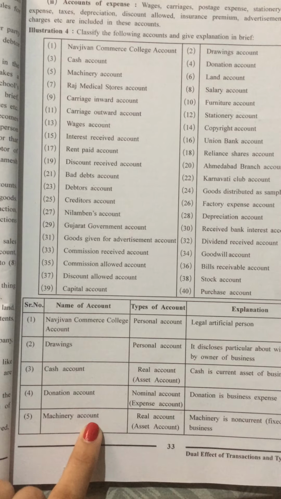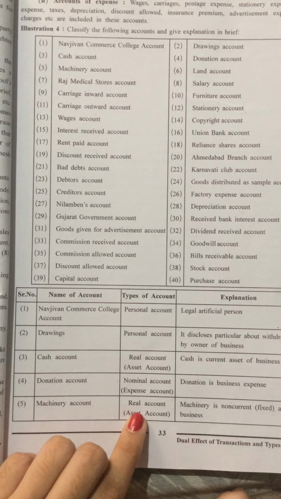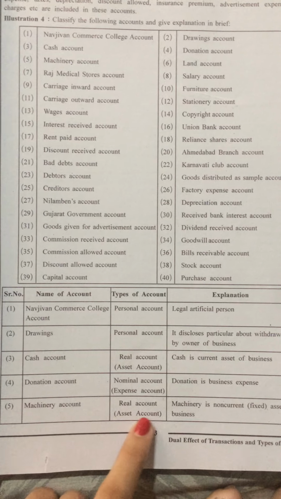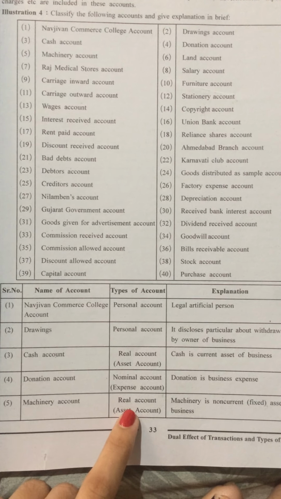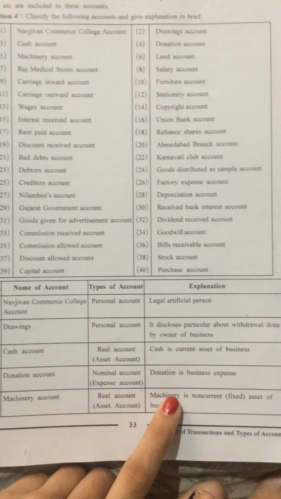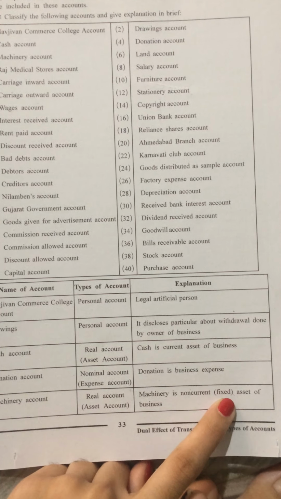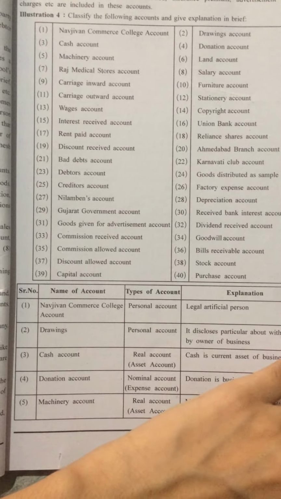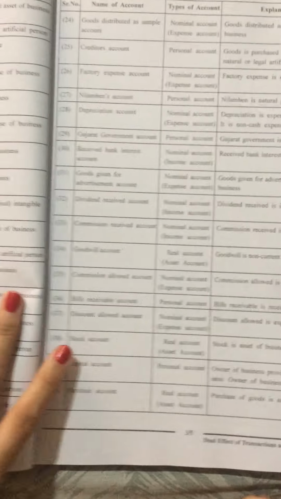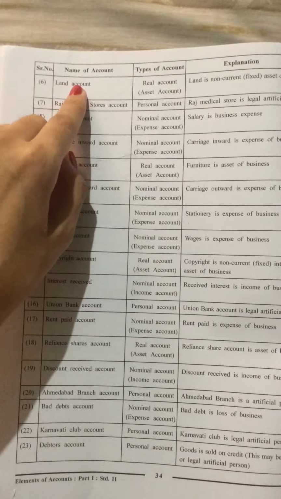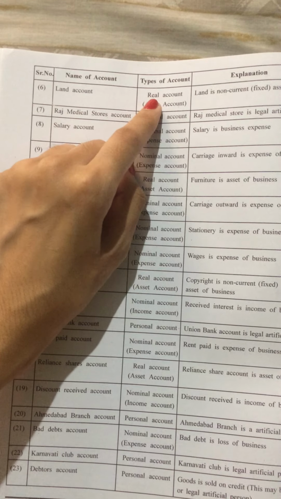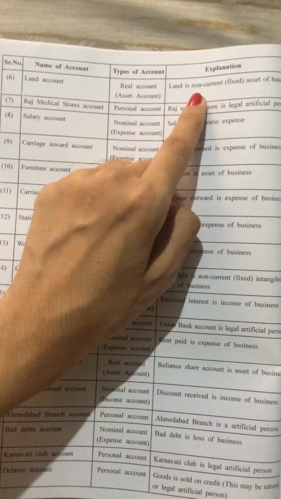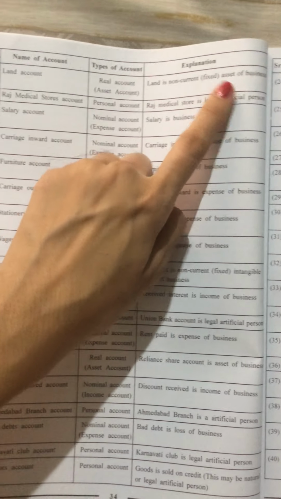Fifth is machinery account. Machinery account is a real account because it is an asset. It would be under the asset account and that would be included under real account. So machinery is a non-current or fixed asset of the business, so it is a real account. Next is land account. Land account is also a real account because land is also an asset. So real account, land is a non-current fixed asset of the business.